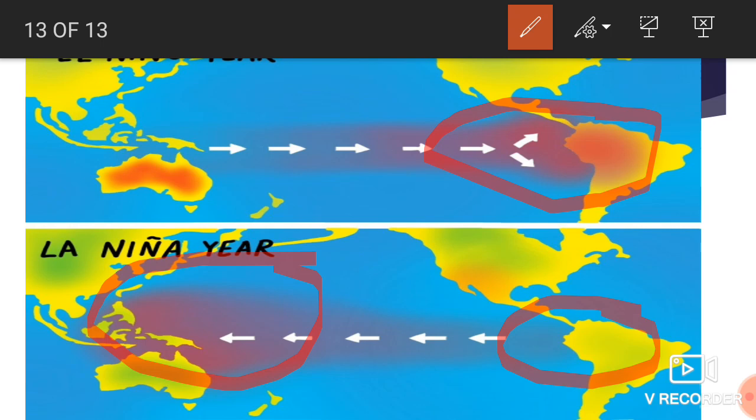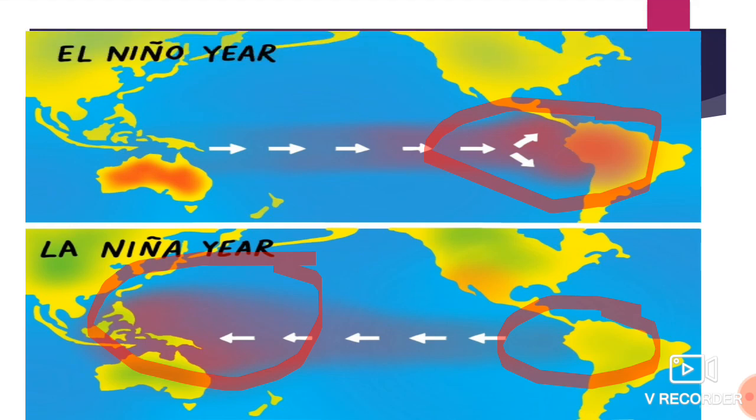So La Nina has a positive effect for India, for the Indian monsoon, because the warm water near Australia and the Southeast Asian countries will travel to the Indian Ocean, the temperature will rise, and there will be good rainfall for India. But when we see the El Nino year, there is cold water near Australia. This cold water will travel toward the Indian Ocean.